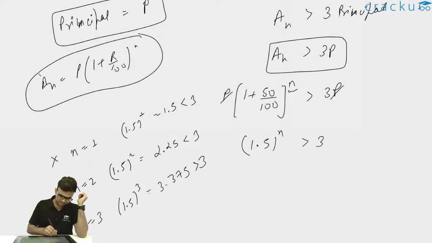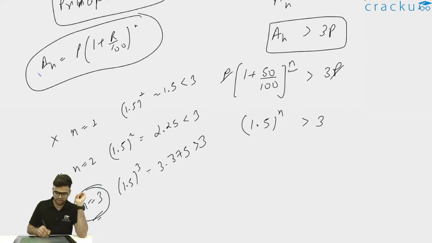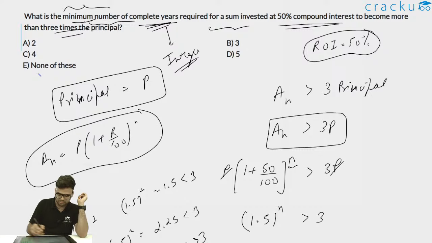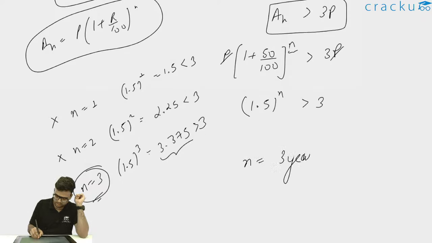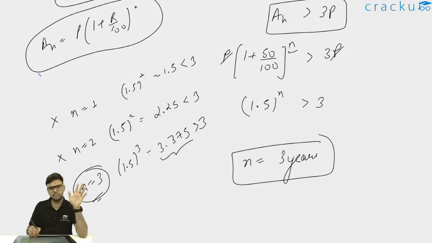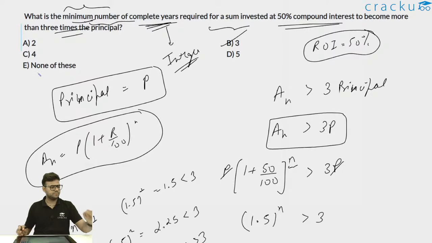Now this is greater than 3, that's my minimum value of n, and it is also asking for the complete years. Complete years means we have to find out the integer value of years. So if I put n equal to 3, 1.5 whole cube is 3.375, which is greater than 3. We have to find out the minimum number of years so that this amount becomes more than 3 times the principal amount, and that is 3 years. So n equal to 3 years will give me the amount to be more than 3 times the principal amount, and therefore I can say option B, 3, will be the correct answer.